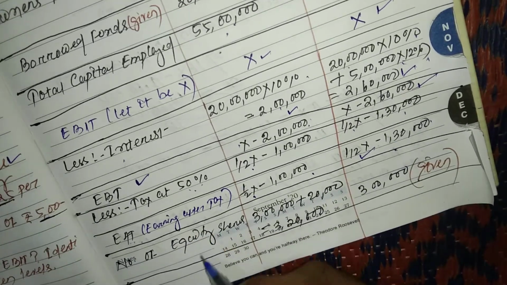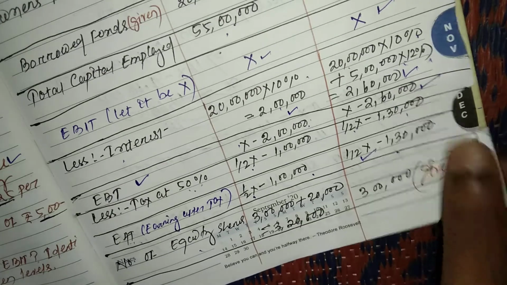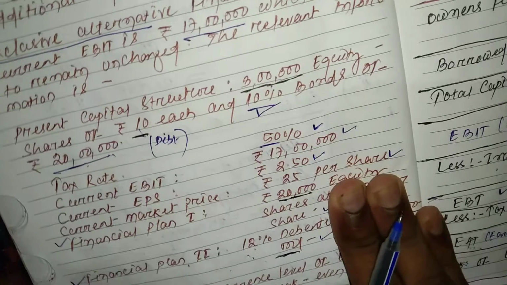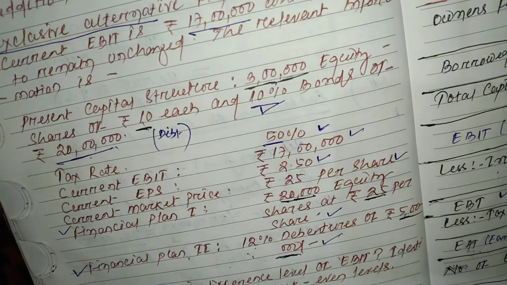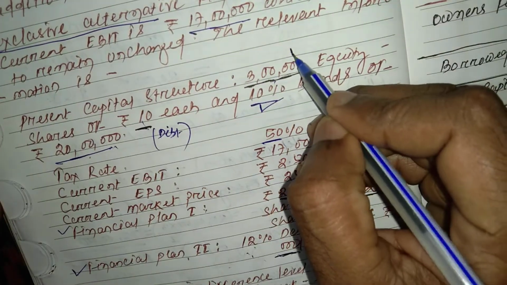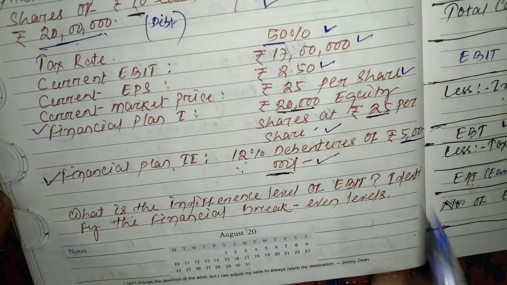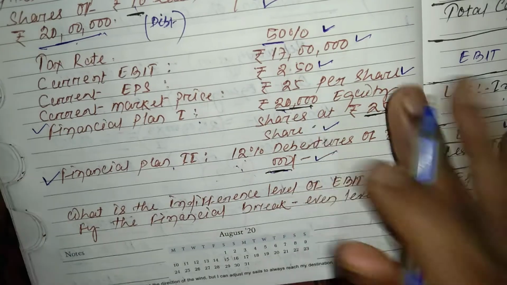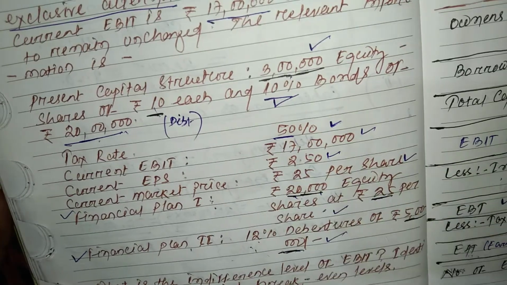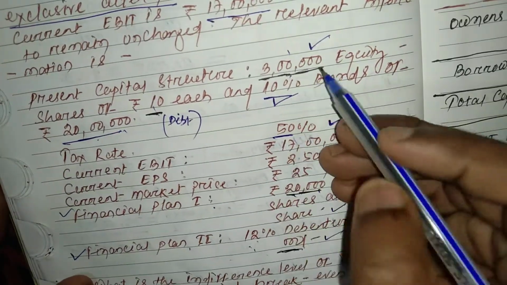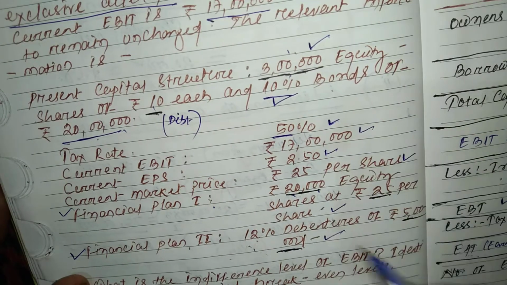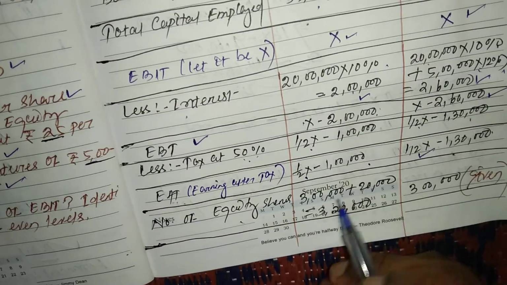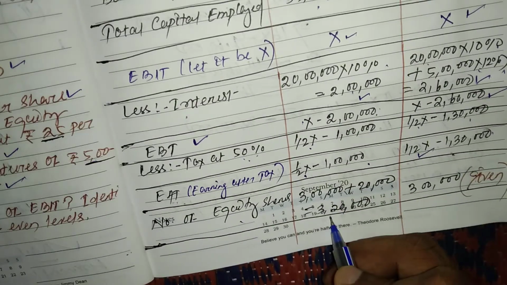Now the number of equity shares is already given in the question. The present capital structure has 3 lakh equity shares, and for financial plan 1 there are 20,000 more. So for financial plan 1, the number of equity shares is 3 lakh plus 20,000, that is 3,20,000.